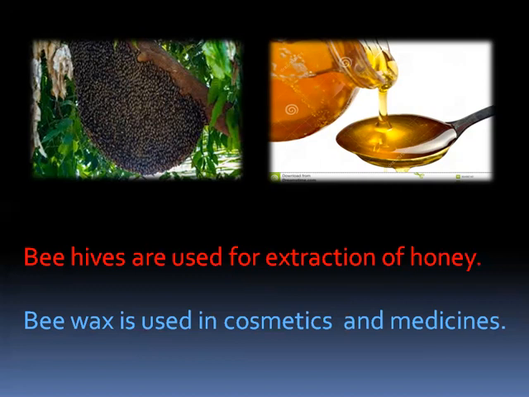Honey is used as an antibiotic. Whenever there is a throat infection, you can have a spoonful of honey and immediate relief will be there. So this is also called an antibiotic. Next, beeswax. It is used in medicines and cosmetics.